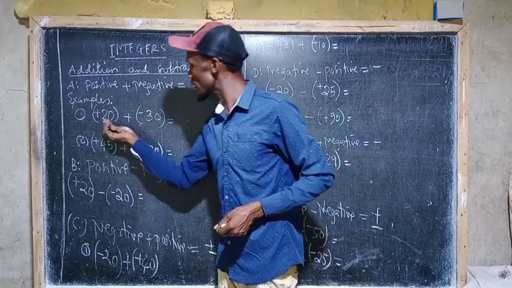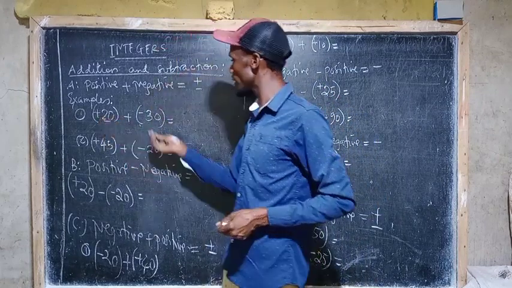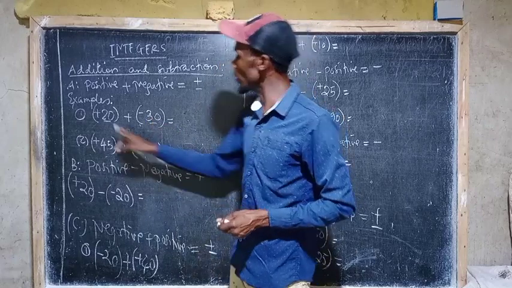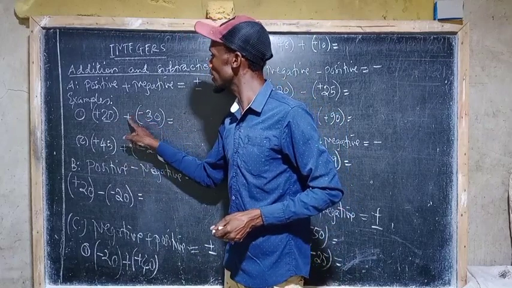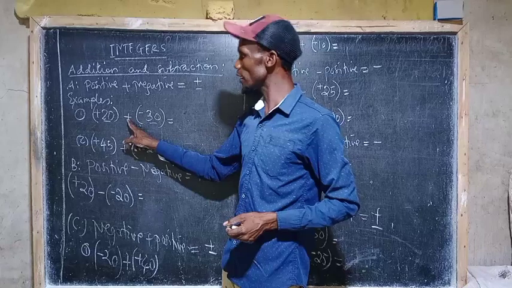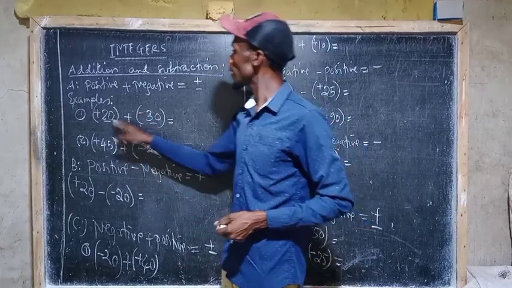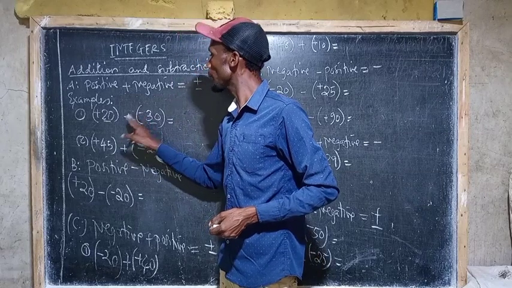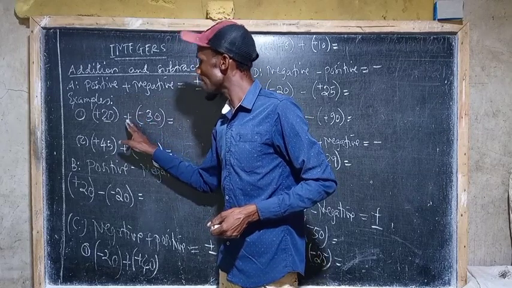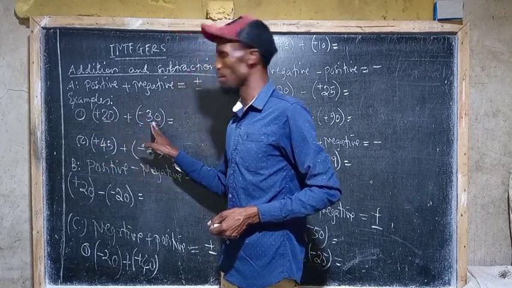Between these two numbers, we have two signs, negative and positive, at the same point.